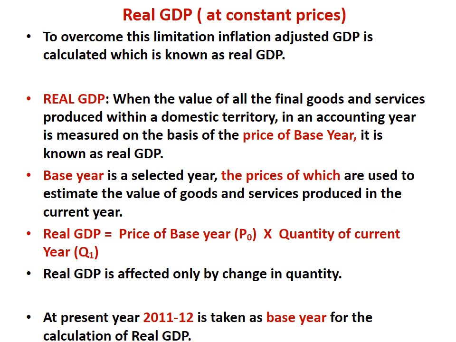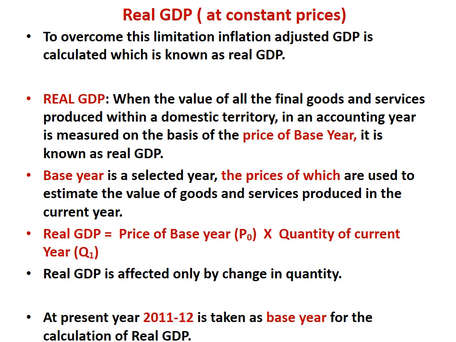So suppose for the year 2018-19, we are calculating the value of the goods produced in the year 18-19 on the basis of prices which were prevailing in the year 2011-12. In the same way, for calculating the GDP of the year 2019-20, we will take the prices of the same year, that is 2011-12. So that means prices remain the same.